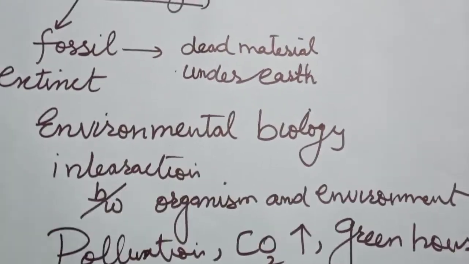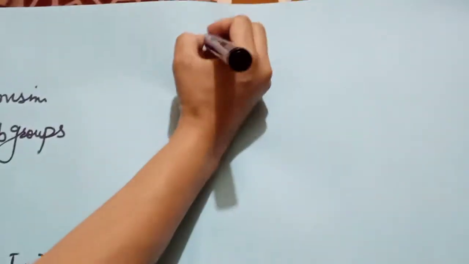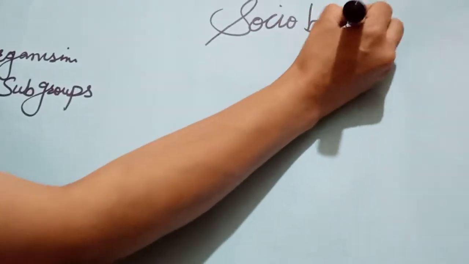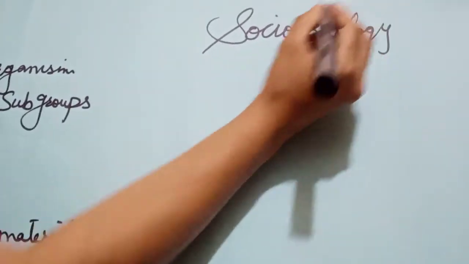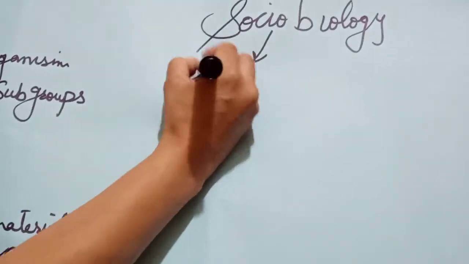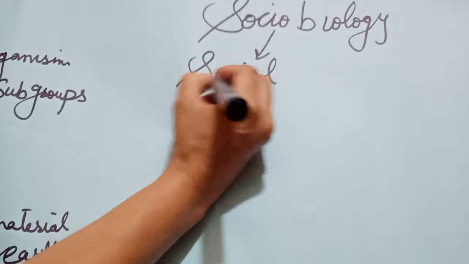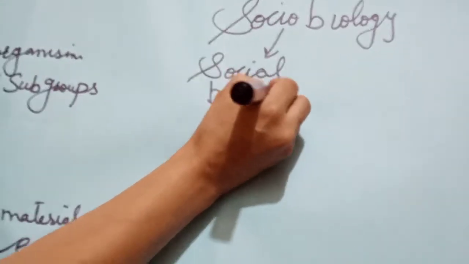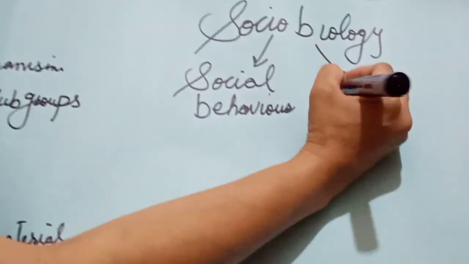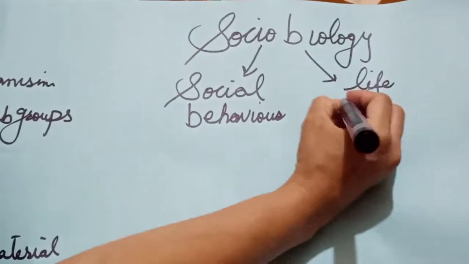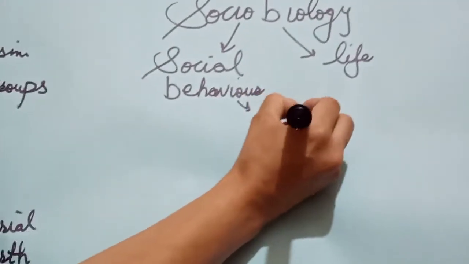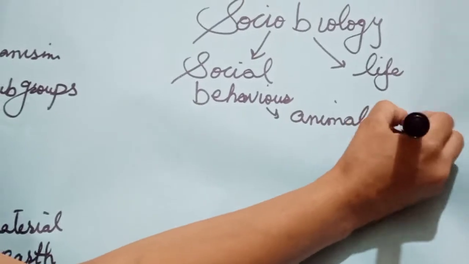Another one is sociobiology. Again, a combination of words. This is a branch which deals with social behavior. Social behavior of what? It's the social behavior of animals' life. Biology means life. It's the social behavior of animals in our society.